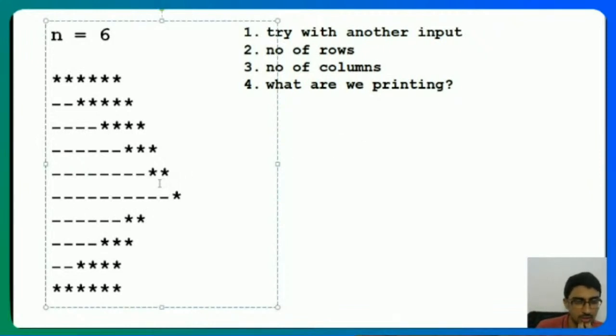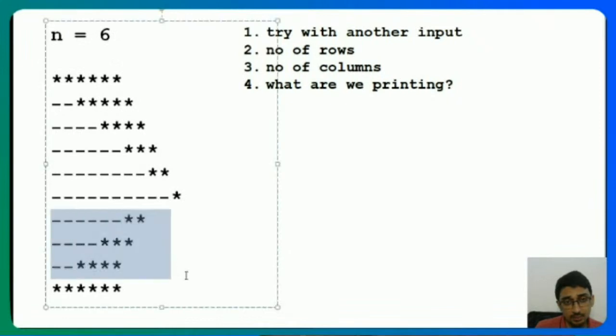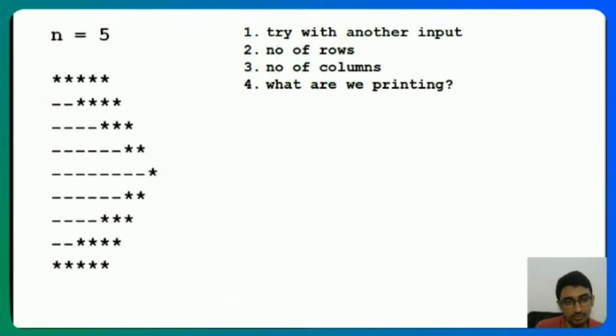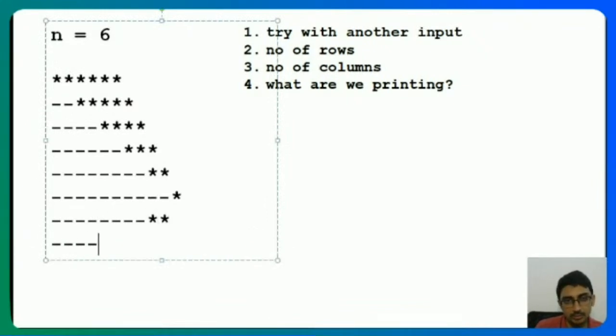If I'm not mistaken, this is what it should be. Because if I look at 5, this is what it will be for 6, and then the remaining is just a reverse of the above. So if I again look at 5 over here, it's again the same thing, but it's going to end with 2 stars, like that. It's just the reverse of the above.